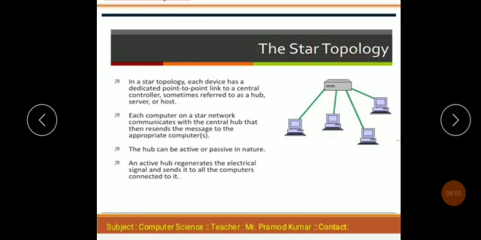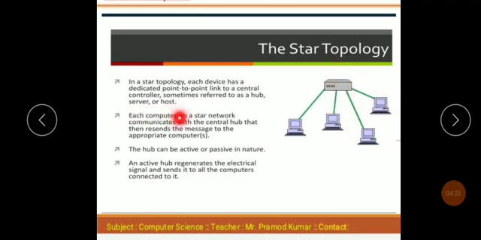Star topology. In a star topology, each device has a dedicated point-to-point link to a central controller, sometimes referred to as a hub, server or host. In a star topology, all computers are connected to the server or hub. Here is the server or hub, and each computer is connected through a wire to the server.